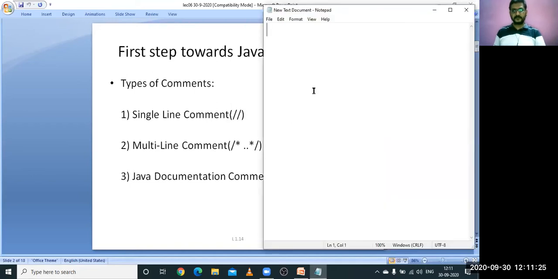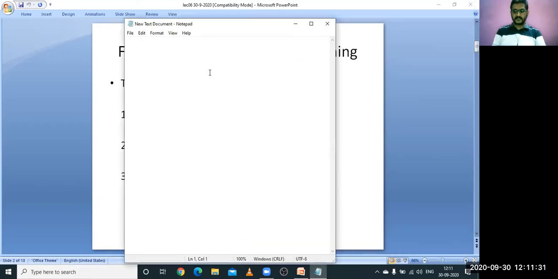let me show you one more thing here. Let me show you this document here. After typing this, if you write anything here, it will not be processed by the compiler. It will not be compiled by the compiler, as we know in C and C++ also. This is called a single line comment.